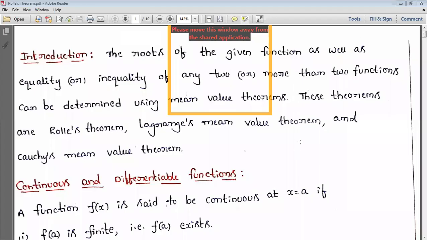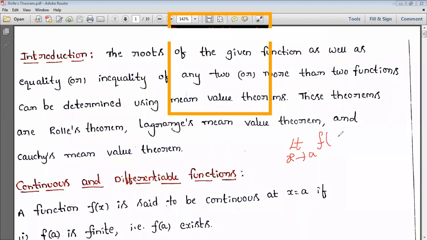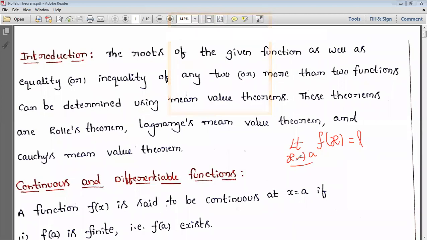Limits, you remember, you write it as limit x tends to a, f of x is equal to L. So this is simply how we write the limit of a function. It means whenever x approaches a, f of x approaches L. x approaches a in the sense not exactly a, just it approaches the neighborhood of a.